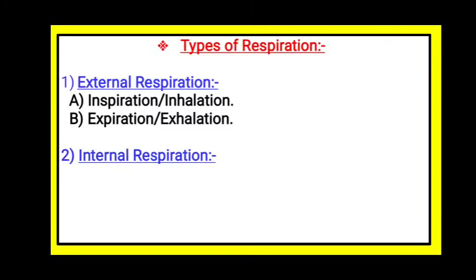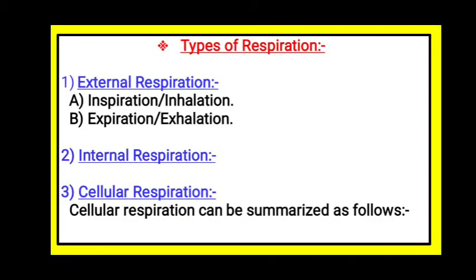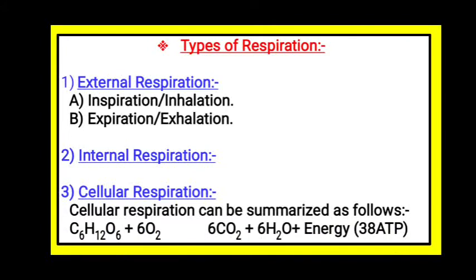Second type of respiration was internal respiration. In this, exchange of gases between the cells and the tissue fluid takes place. Third type, cellular respiration. Now the entire process of cellular respiration can be summarized in one equation. I hope you all remember that equation. C6H12O6 plus 6O2 gives 6CO2 plus 6H2O plus energy, that is 38 ATP.